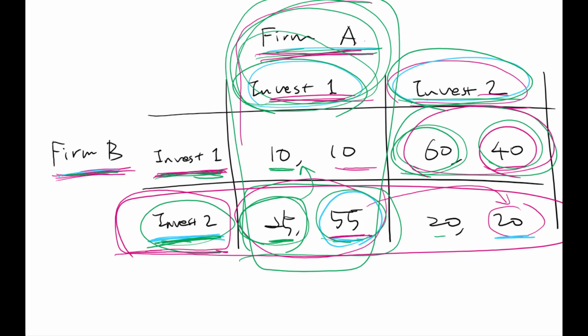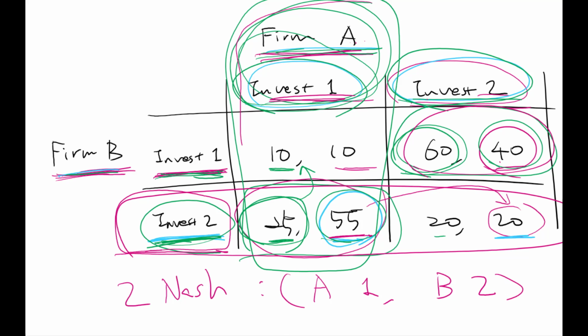You can also apply the same logic to check that firm B invest plan 1, firm A invest plan 2 is another Nash equilibrium strategy. So you can say there are 2 Nash equilibria, which is company A does invest 1, company B does invest 2.